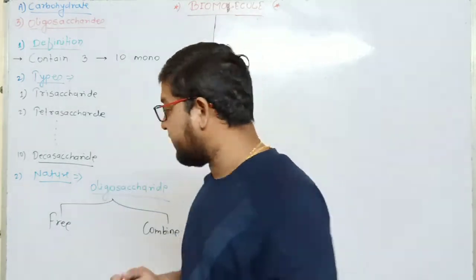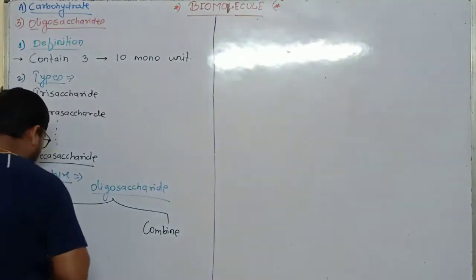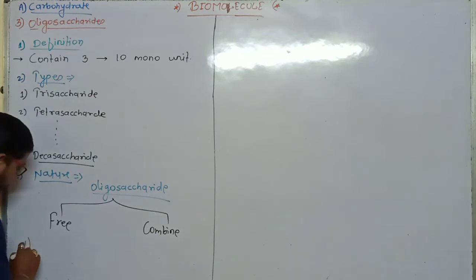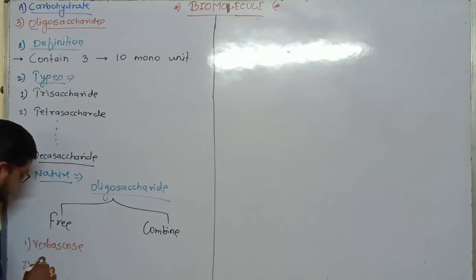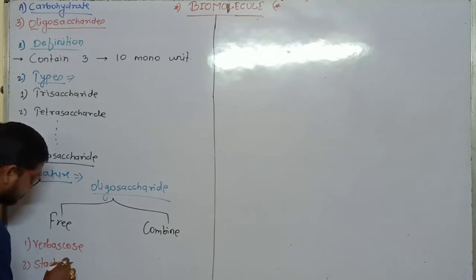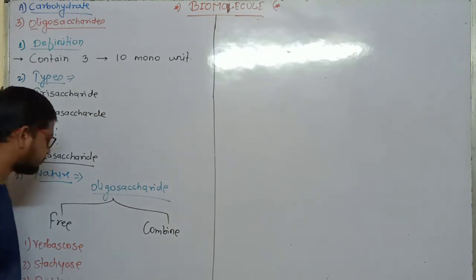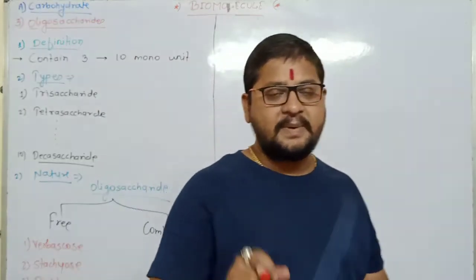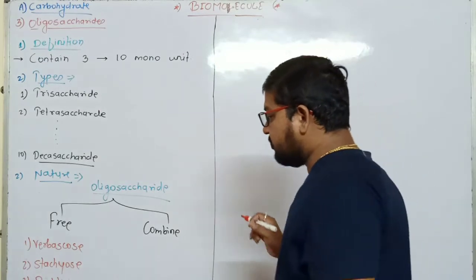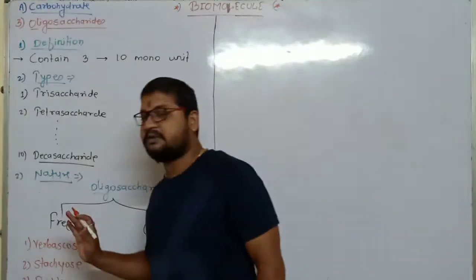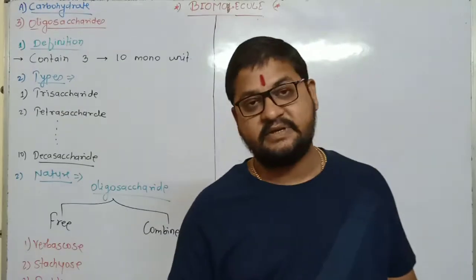What are the examples? The first one is verbascose, second is stachyose, and the last one is raffinose. Actually, verbascose, stachyose, and raffinose are the only 3 free forms present in the living system.